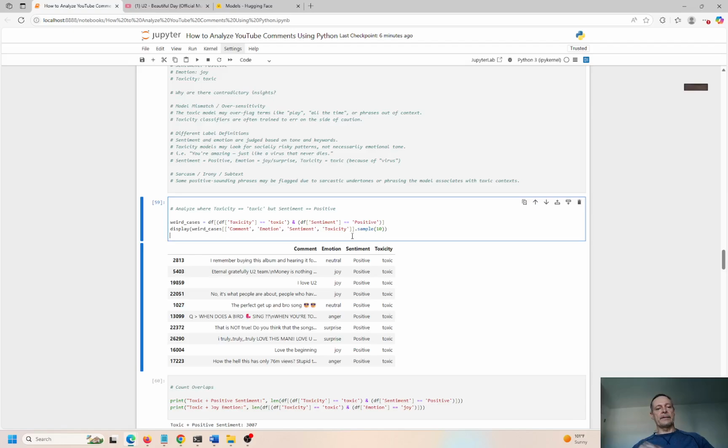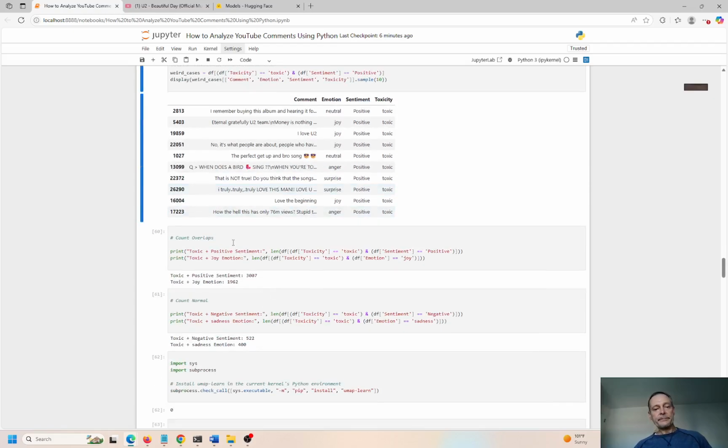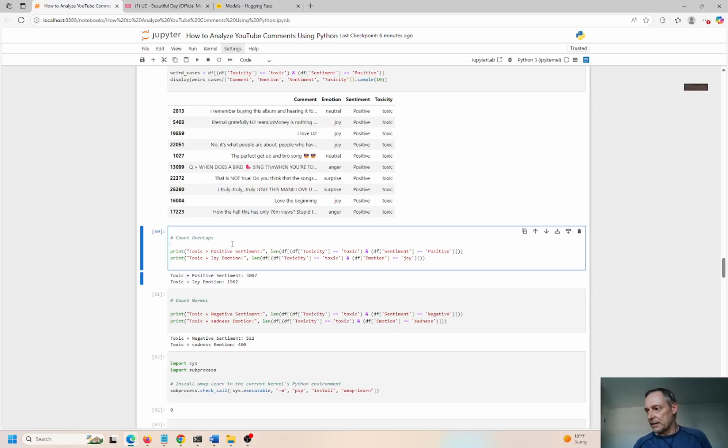So again, let's analyze where toxicity is flagged but the sentiment is positive. How can that happen, right? So you have neutral, positive, toxic, joy, positive, toxic. So again, all toxic here. So we might want to take another look at this model, but again, sometimes the computer is making the best guess. It's trying to do what you tell it to do. If you say, show me all the comments here and all the toxic comments, it's trying to make a judgment, right?